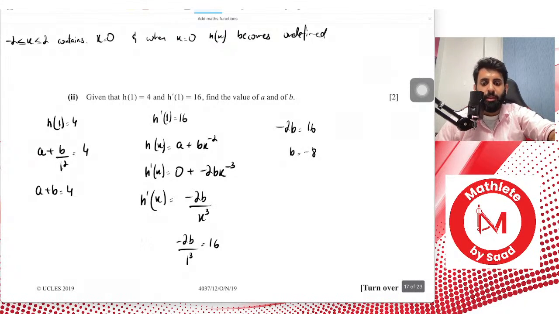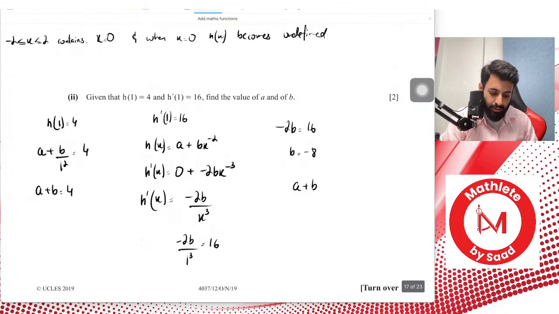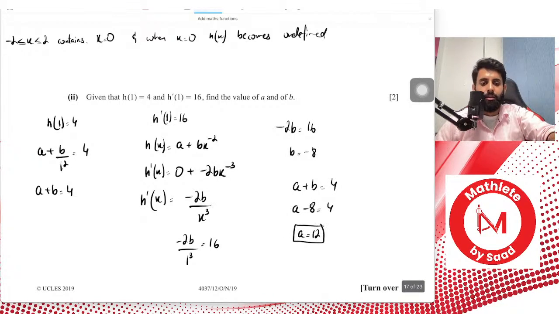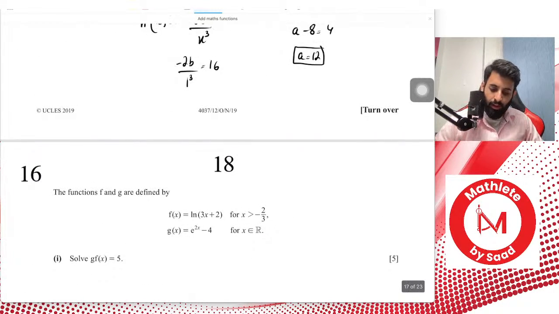And once you have the value of b, please do not get carried away and think this is the final answer. You still have a to find. So a plus b is equals to 4. Remember, a minus 8 is equal to 4, which means a is equals to what? A is equals to 12. And there you go. That's it. That's your final answer. Okay, so that's it.